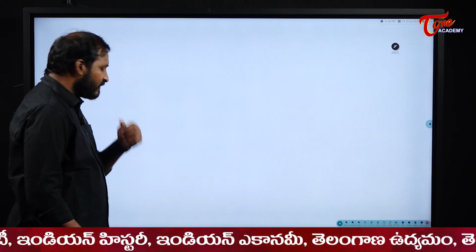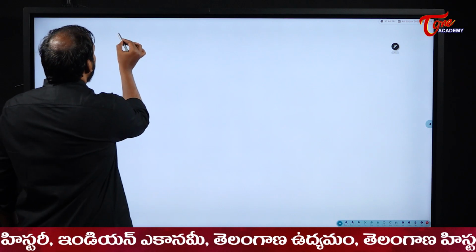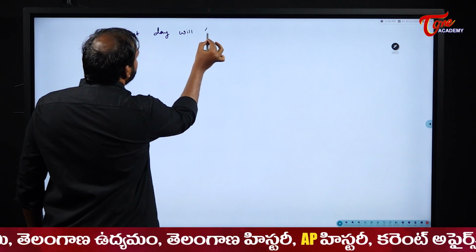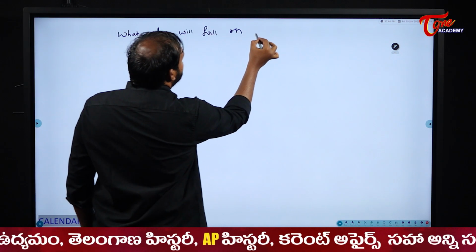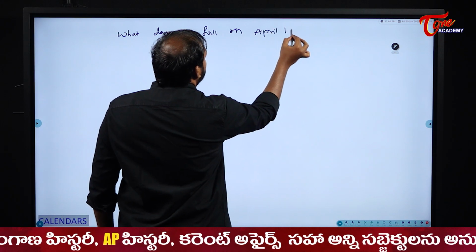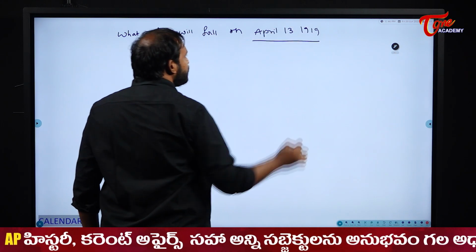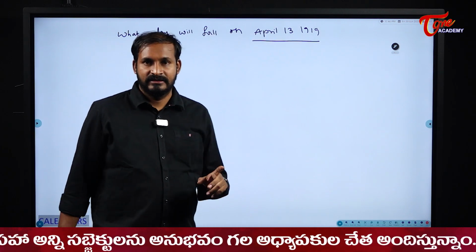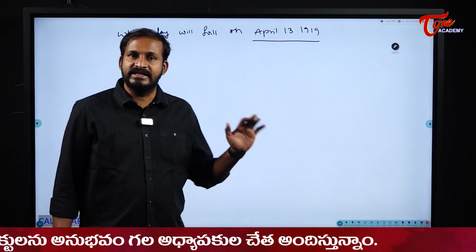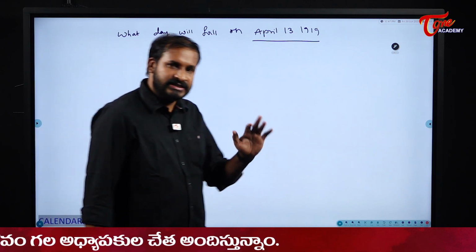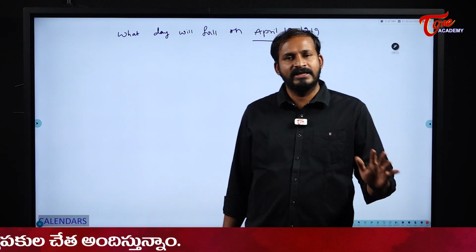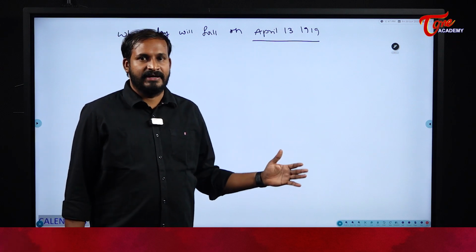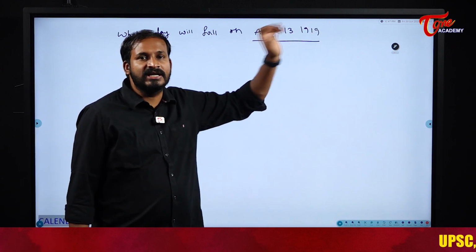Now see here. For example, if I ask what day will fall on April 13, 1919. What is the importance of this day, students? We all know that the Jallianwala Bagh massacre happened on this day. So what day is it? It is a Sunday. On a Sunday morning they decided to meet at one place and do some freedom struggle. At that time the massacre happened. So we know that is a Sunday, because it is a historical day.